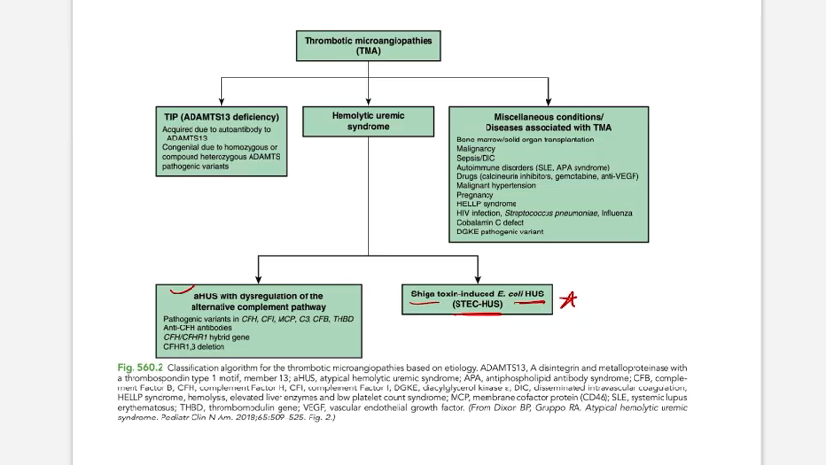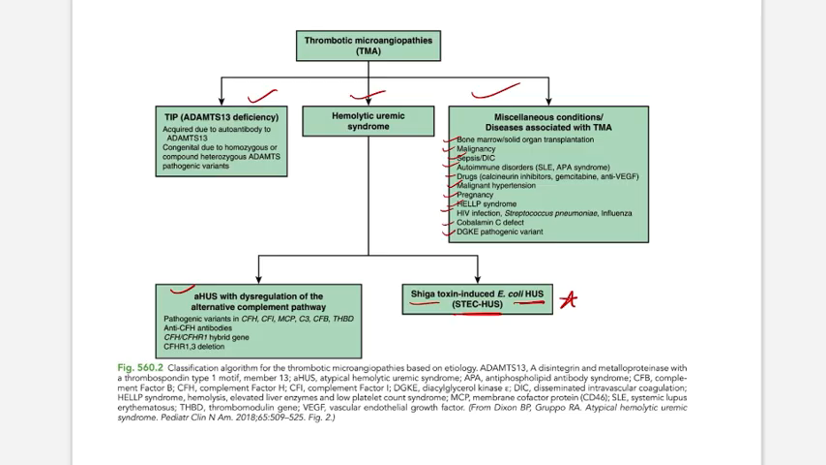Okay, this is one part. The other part is TTP, ADAMTS13 deficiency. This may be due to acquired causes or congenital causes. So this is one of the differential diagnoses of thrombotic microangiopathies. Are there any other causes? Yes, other causes are bone marrow and solid organ transplant, malignancy, sepsis, autoimmune disorders, drugs, malignant hypertension, pregnancy, HELLP syndrome, HIV infection, streptococcus infection, cobalamin C defect, and DGKE pathogenic variant.